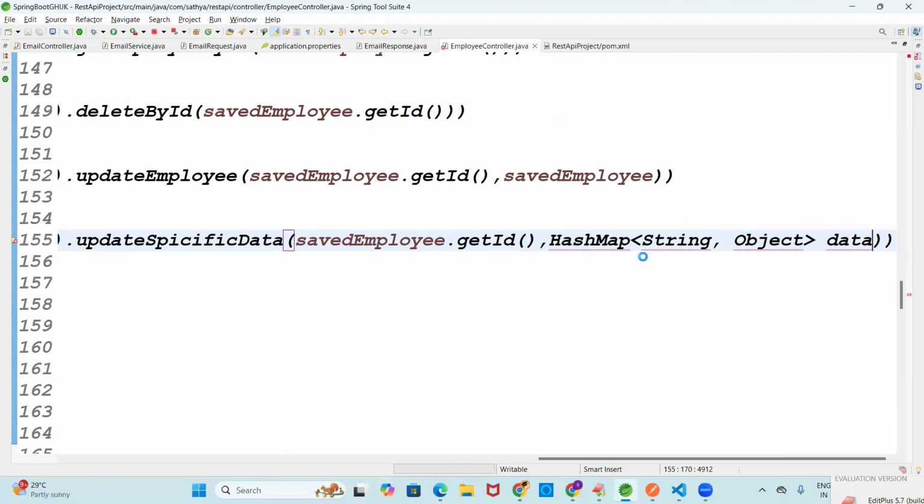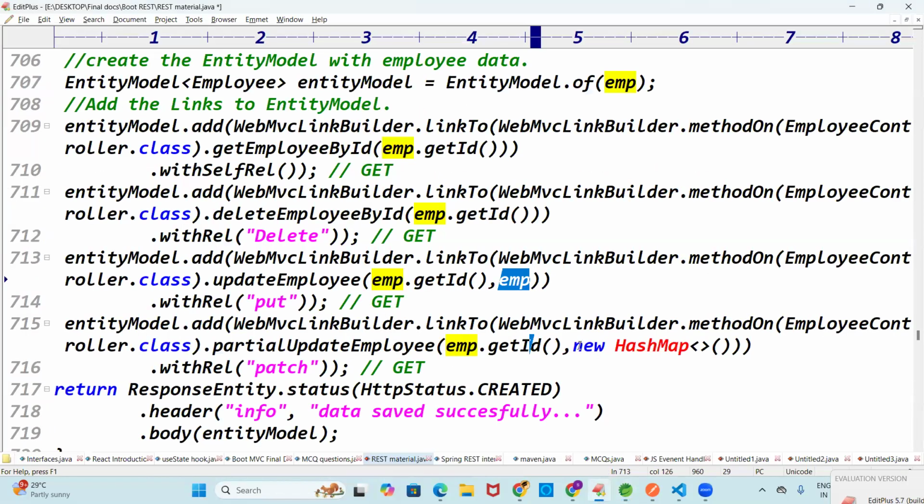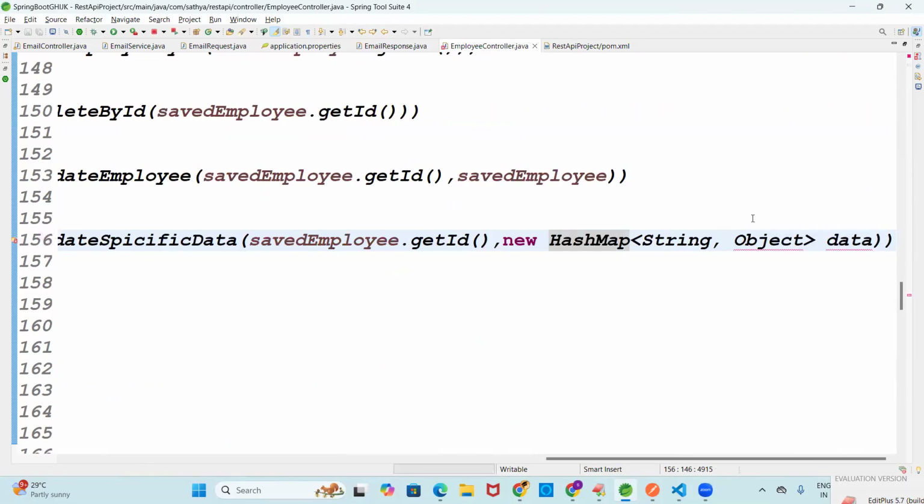So any other type here? Hash map of string, and we require the data as string and object. Simply you can do the object creation, right? This is correct, but the problem is that it is an object. What object? Hash map object. We need to go for the hash map object like this. Any braces issues? Tell me. New hash map of, new hash map object.